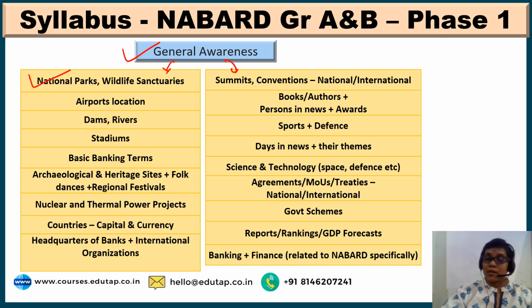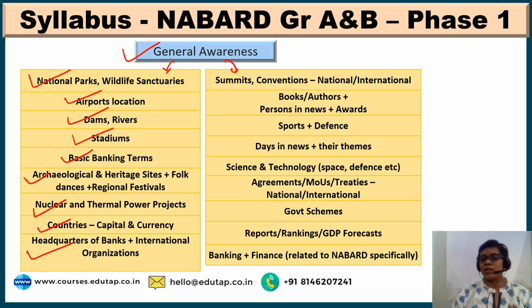They are national parks and wildlife sanctuaries, airports, location, dams and rivers, stadiums, basic banking terms, banking terminology, archaeological and heritage sites, plus folk dances or regional festivals. These are very important. Nuclear and thermal power projects, countries, their capital and currency, headquarters of banks and international organizations. So these are generally things that don't change, hence they have been put under the static part.